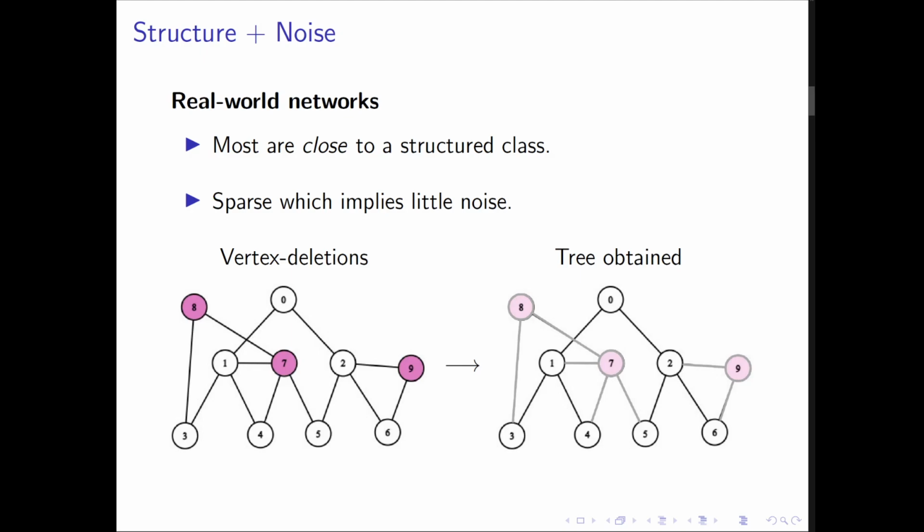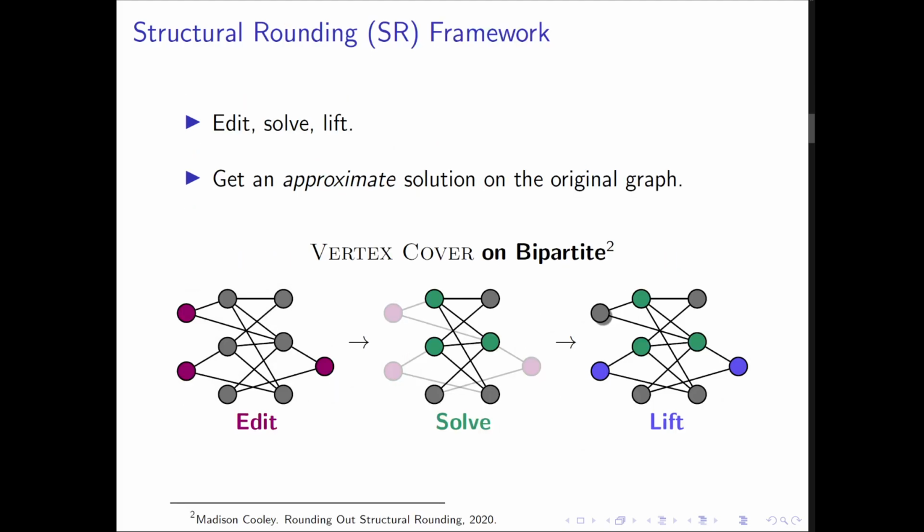Sparsity, which is the measure of how few edges there are on a graph relative to its vertices, is integral to the structural rounding hypothesis, which states that most real-world graphs are close to structured, such that if we know there's an internal structure in our graph, and that our graph has few connections, editing to get there is relatively easy. The framework for doing so is pretty intuitive.